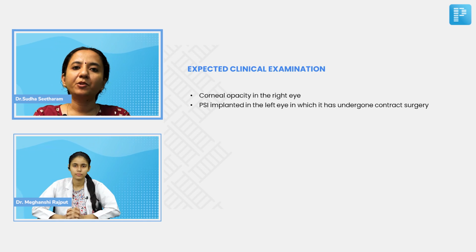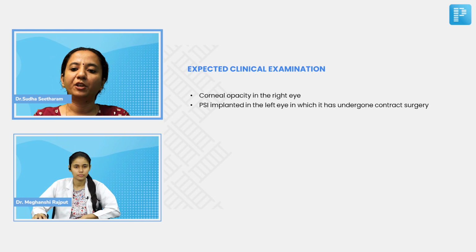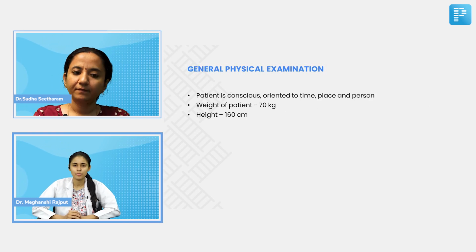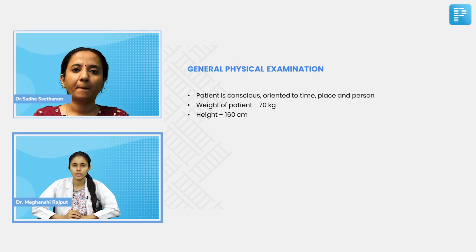Okay, so we will first do a general physical examination for the patient and then we will proceed to the ocular examination. So please proceed, Meghanshi. General physical examination. Patient is conscious, oriented to time, place and person. Weight of patient is 70 kg, height 160 cm.